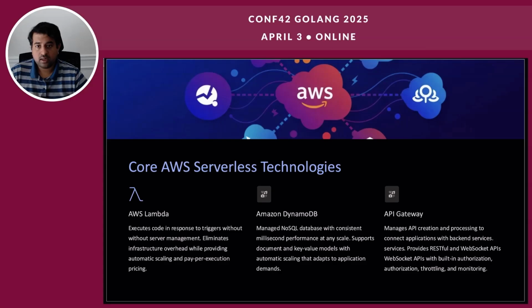Protocol support: it supports RESTful and WebSocket APIs. It provides built-in authorization, authentication, and API key management. Traffic management: it offers throttling, caching, and request transformation capabilities. The use cases are that it enables building scalable and secure APIs for web, mobile, and IoT applications.